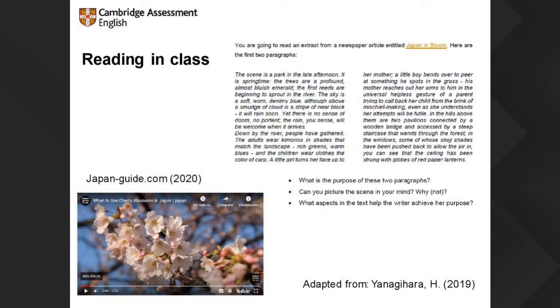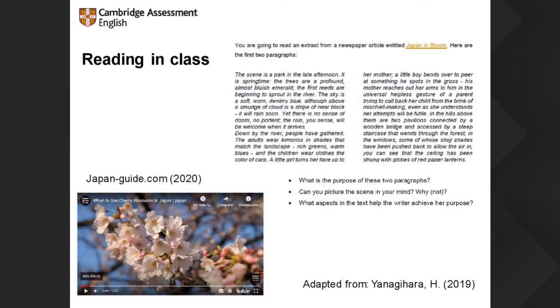So we decided to use a very short and easy video to get them to start thinking about the topic. Once they've watched the video, they can try and predict the content of the text and start using some of the vocabulary, or anticipate some of the vocabulary that they are going to find. And this can be done speaking. Okay, so again, skills integration. Once this is more or less clear, we give them the first 2 paragraphs of the text, and we're going to get them to start thinking about the language and how language serves the purpose, in this case of these 2 paragraphs, to set the scene.